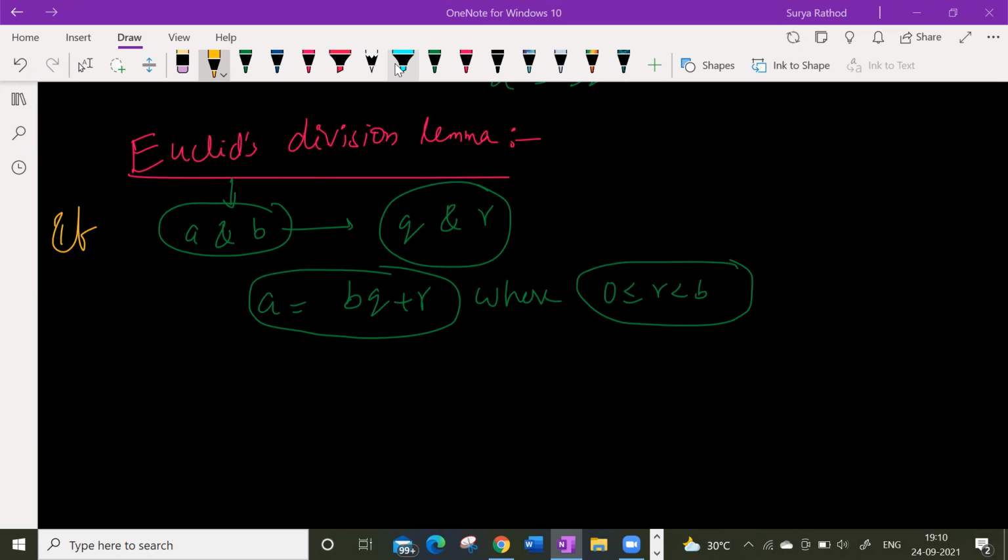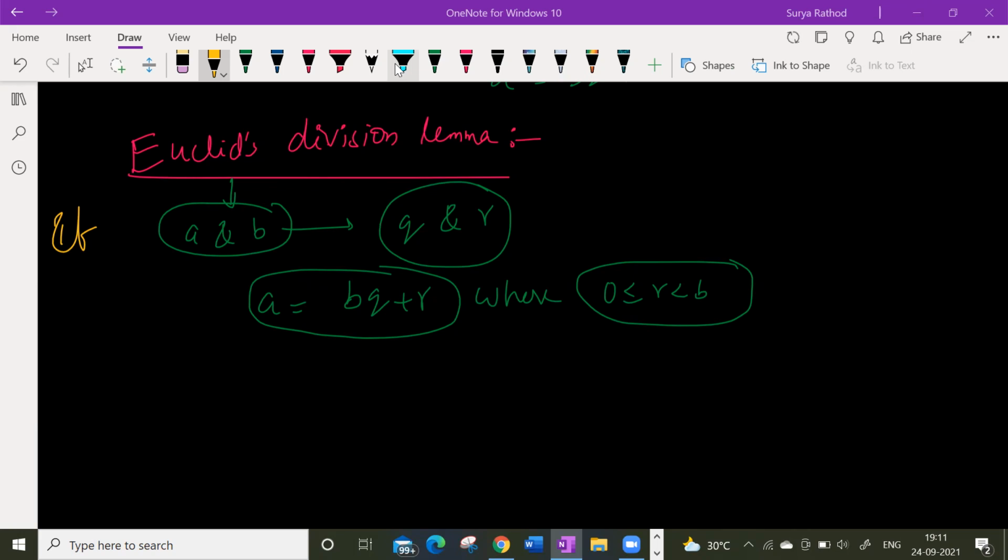To calculate the HCF of two positive integers, we use Euclid's division algorithm. What do you mean by HCF here?